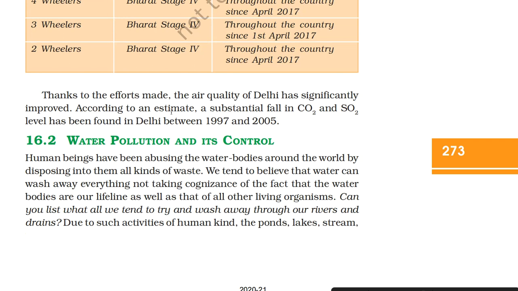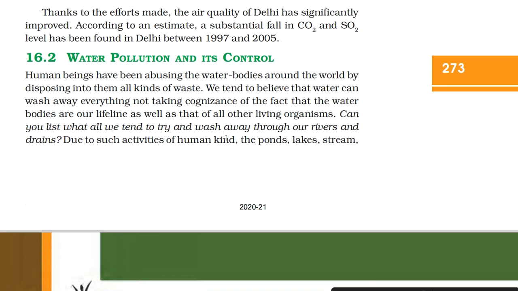Thanks to the efforts made, the air quality of Delhi has significantly improved. According to an estimate, a substantial fall in carbon dioxide and sulfur dioxide level has been found in Delhi between 1997 and 2005.